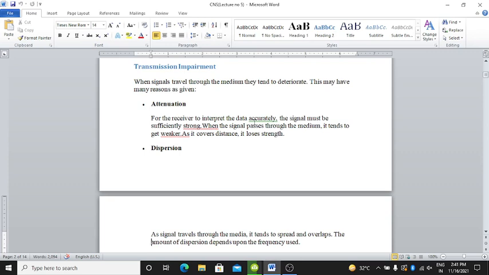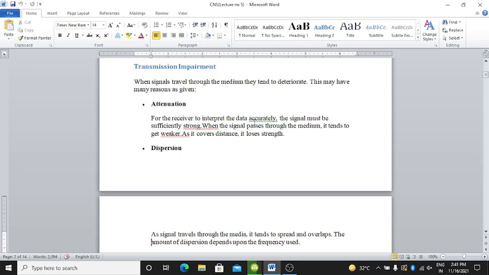Next is transmission impairment. What happens exactly in transmission impairment? When signals travel through the medium, they tend to deteriorate. There are many reasons given. First is attenuation.